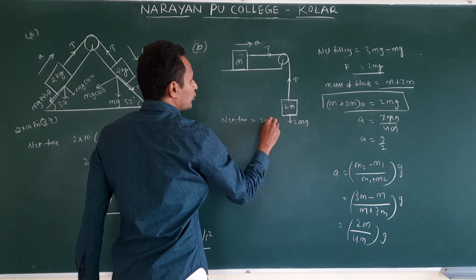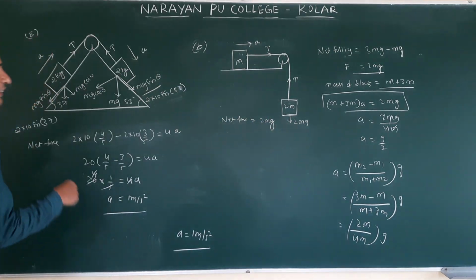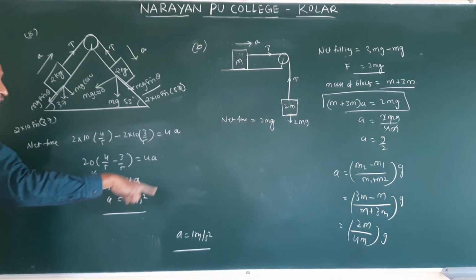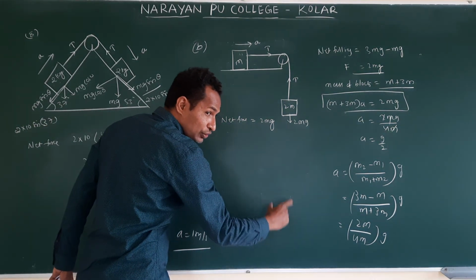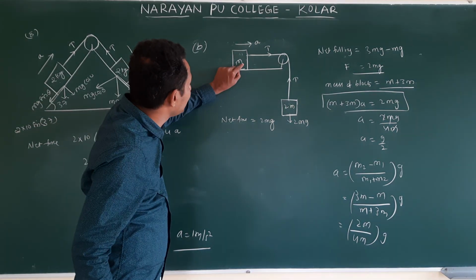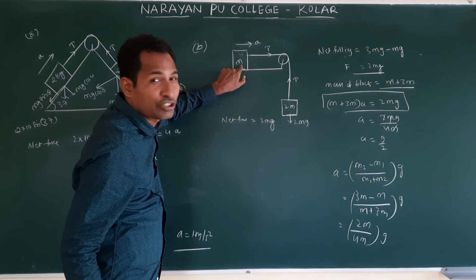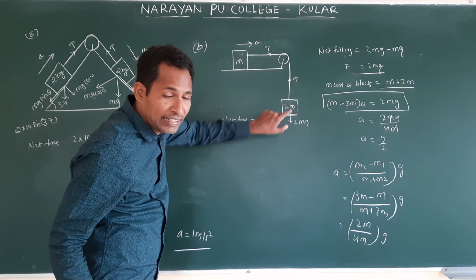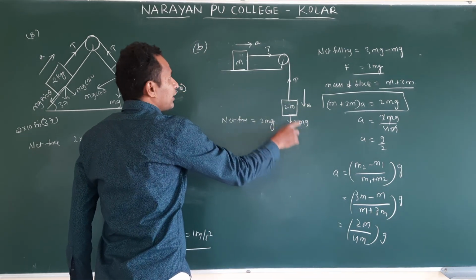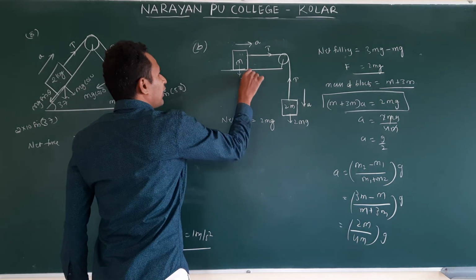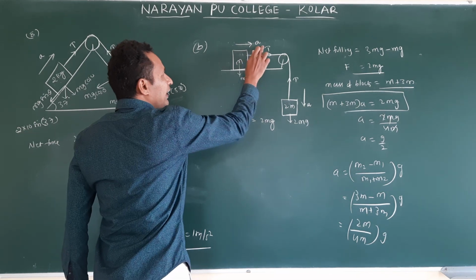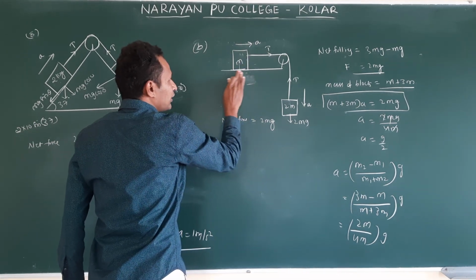So the total net force is 2mg. But in this case, what happened? One mg force is acting downwards, right? Here also, in the two pulley case, two weights are acting downwards, but the acceleration acts against the weight. Am I correct or not? But here, acceleration is not acting against this weight; acceleration acts in the direction of the weight. This acceleration is downwards. But here, this weight mg and this a are both perpendicular, so it is not in the direction of a. That's why we do not take this mg.